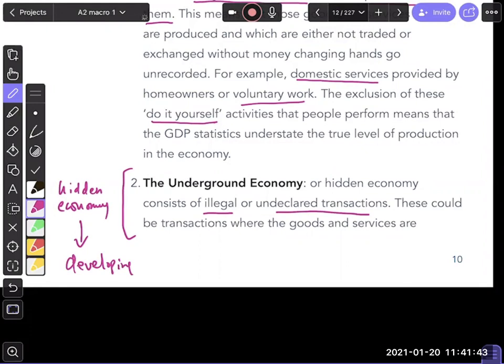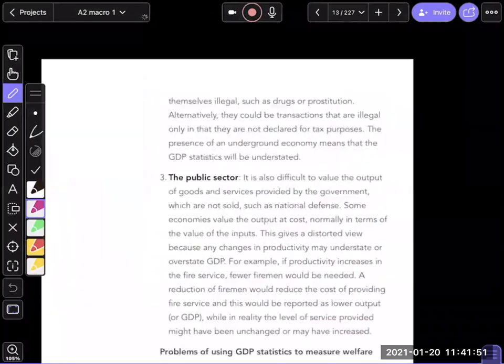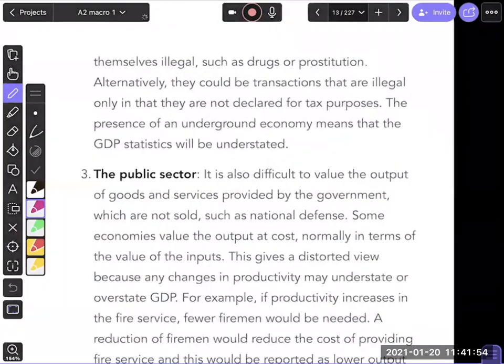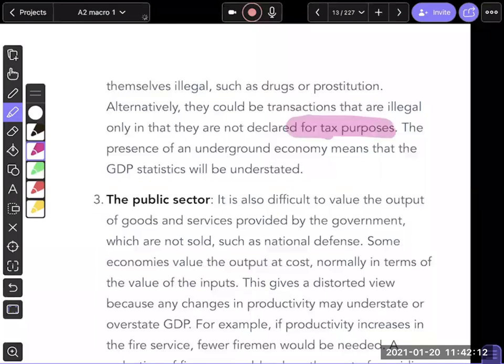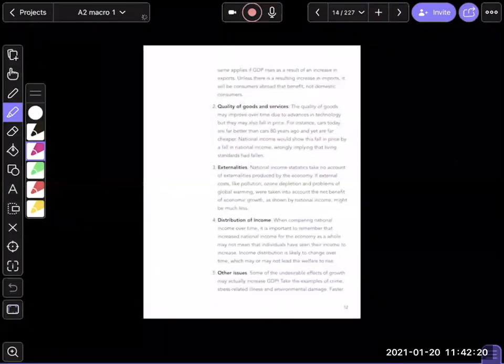Good example. So guys, all of these are illegal, and as a result they are not declared, because the very nature of them is illegal or because of tax purposes. And the larger the hidden economy, which is the problem of developing countries, the larger will be the underreporting of GDP. Okay, so first problem, do-it-yourself activities, which is what we call non-marketed items. Second problem is your underground economy, which is the hidden economy.